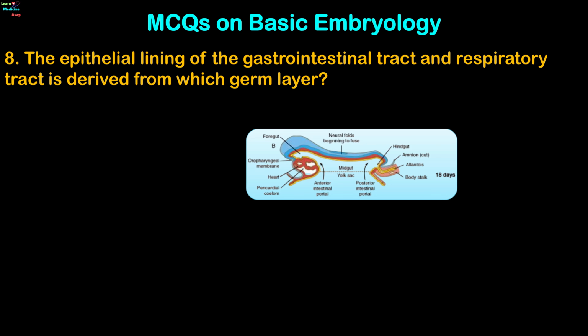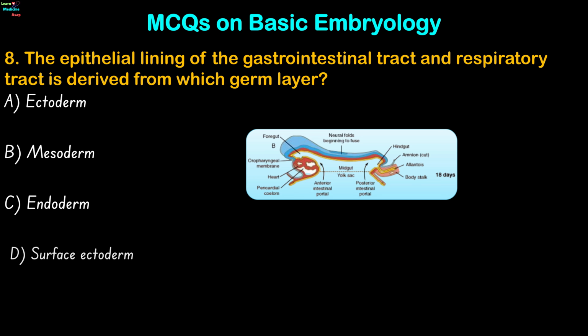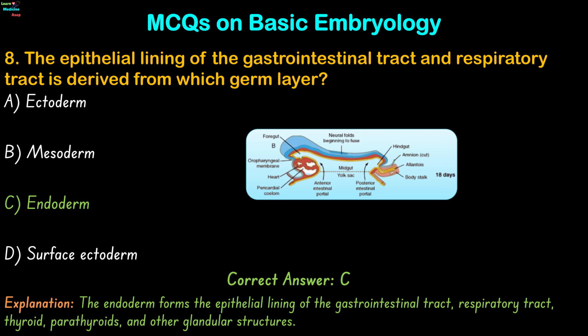Question 8. The epithelial lining of the gastrointestinal tract and respiratory tract is derived from which germ layer? Ectoderm, mesoderm, endoderm, or surface ectoderm? The correct answer is option C. The endoderm forms the epithelial lining of the gastrointestinal tract, respiratory tract, thyroid, parathyroids, and other glandular structures.